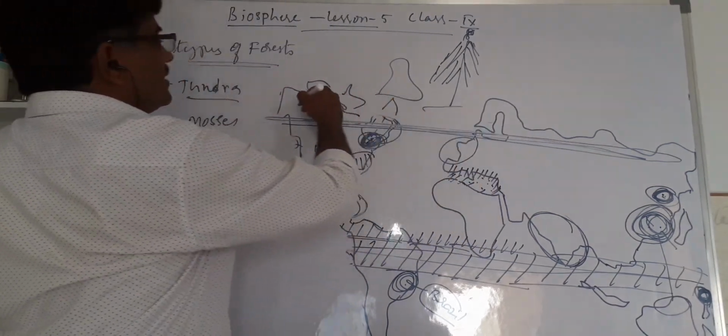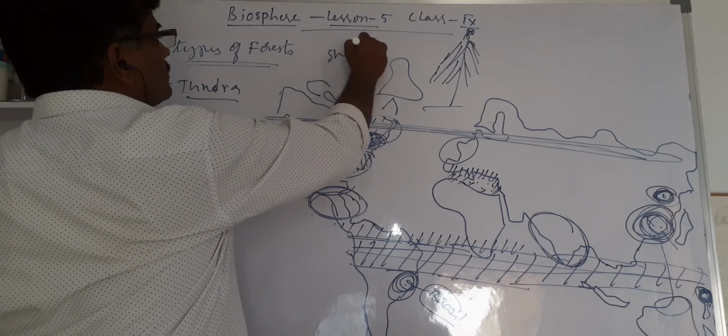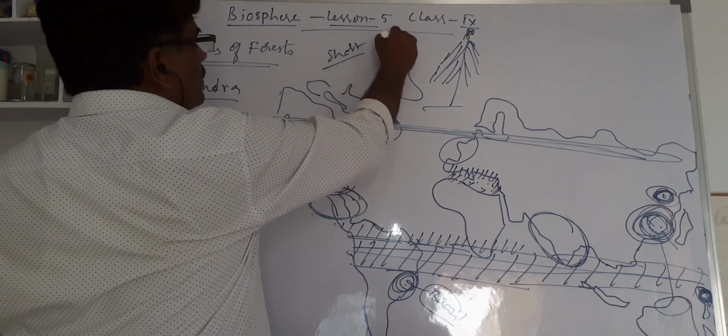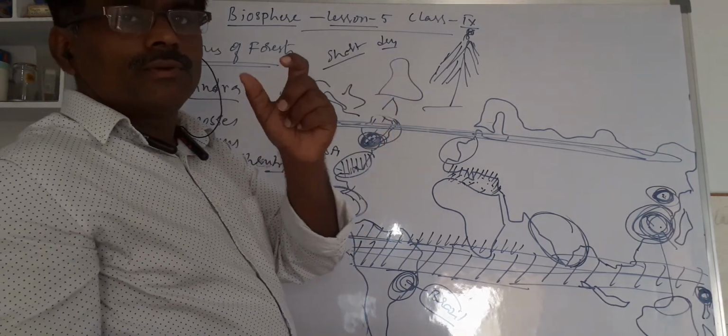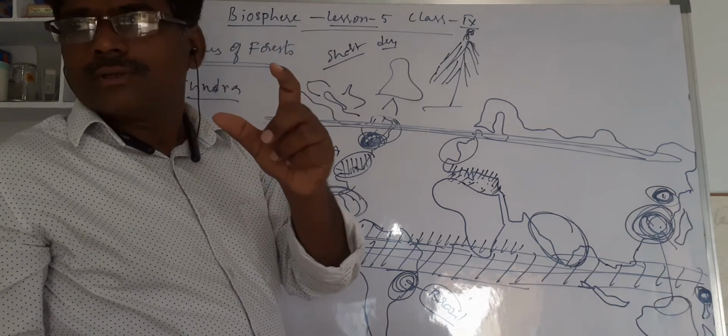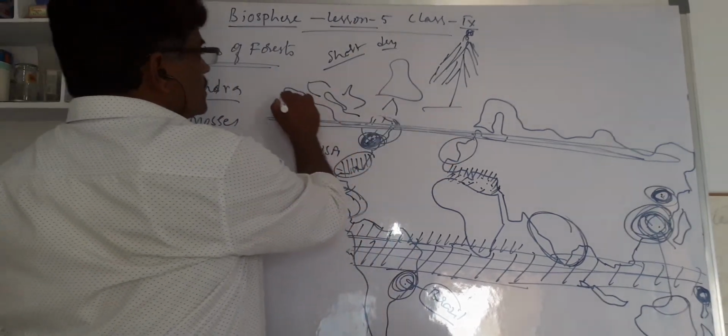But this area gets a very short period of dry condition, maybe 1 month, less than 1 month.